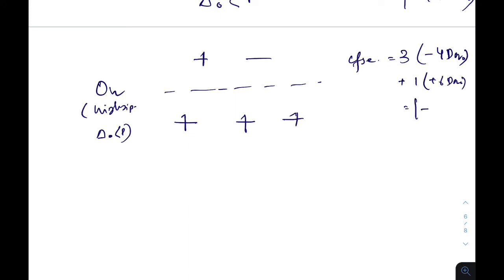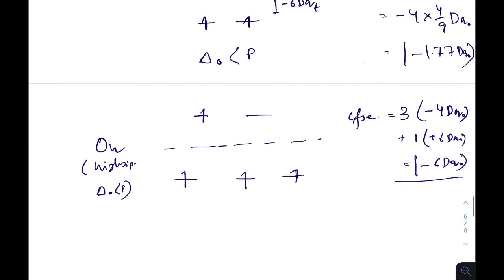So overall minus 6 Dq. If Mn3 forms an octahedral species, it will be more stable than the tetrahedral, because the crystal field stabilization energy of the octahedral is much greater than the tetrahedral one.